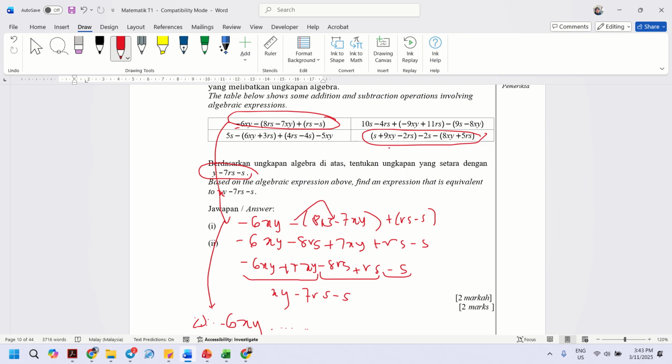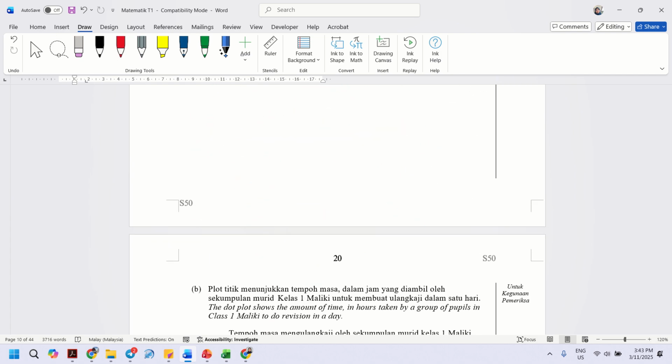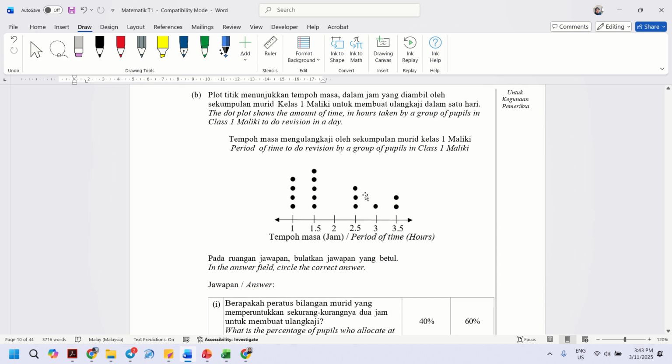This is the answer. Okay, the next question. Okay, this is a dot plot. The dot plot shows the amount of time in hours taken by a group of pupils in class 1 Maliki to do revision in 1 day.